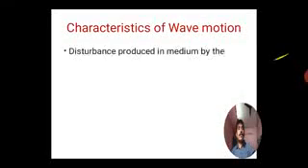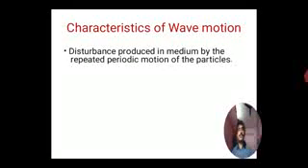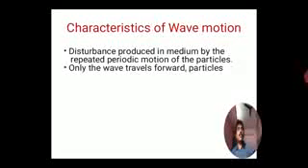Now, the characteristics of wave motion. Wave motion is defined as a disturbance produced in the medium by the repeated and periodic motion of the particles in that medium. This is one of the characteristics of wave motion.